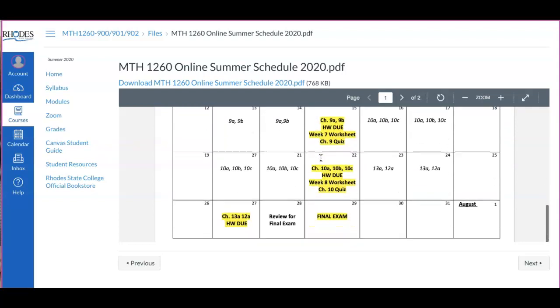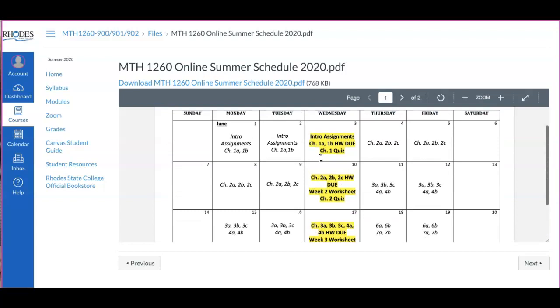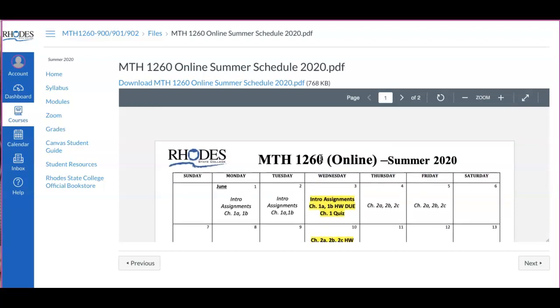And then you can see the rest of the semester there. So it's 8 weeks. It's a pretty fast paced course. So make sure you do not fall behind. It will be hard to catch up.